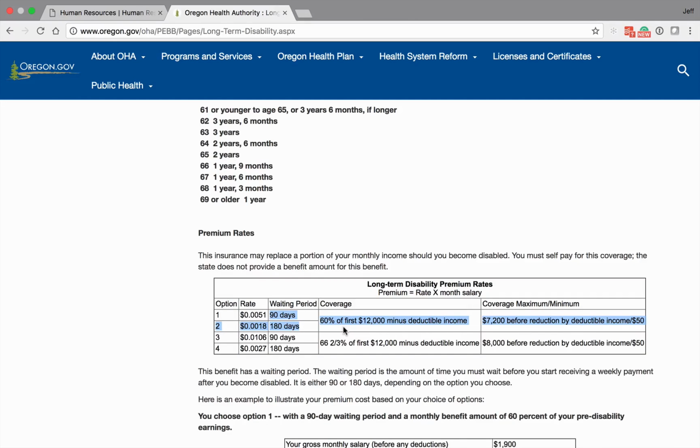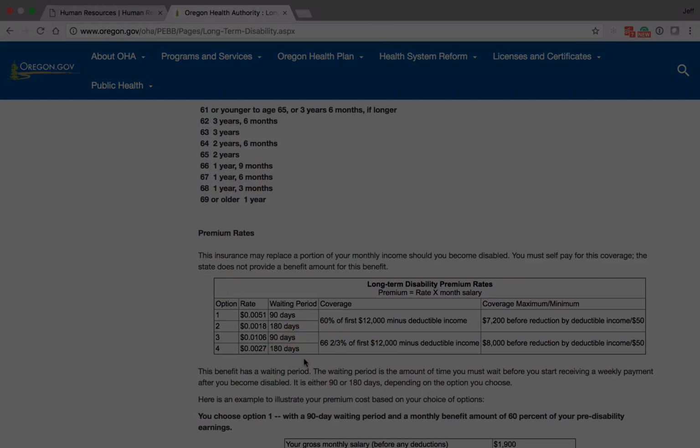The next one is a 180-day wait period with 60% payment at 0.0018. The next 2 plans are 90 days and they pay 66 2/3% of your monthly salary, and 180 days and pays 66 2/3% of your salary.